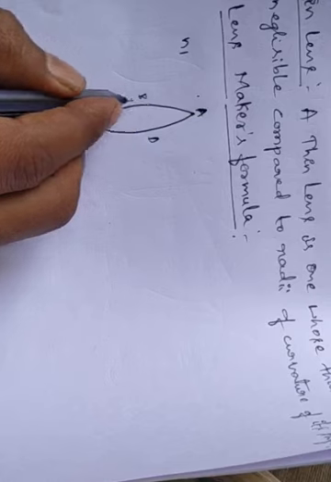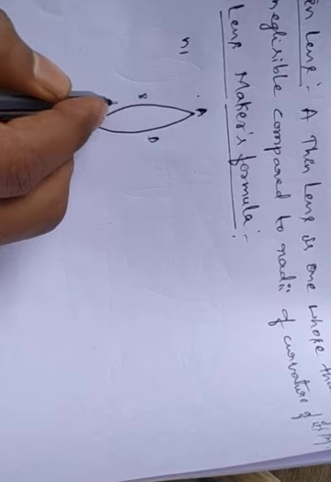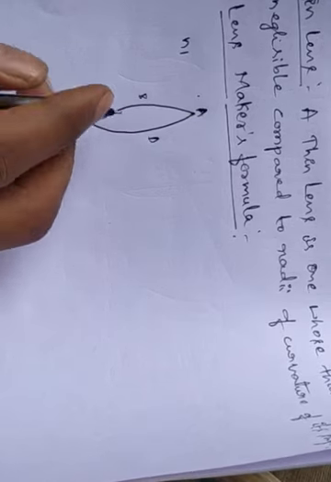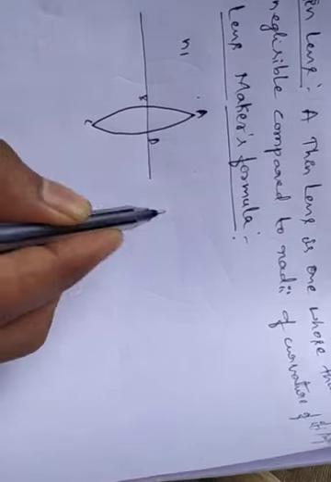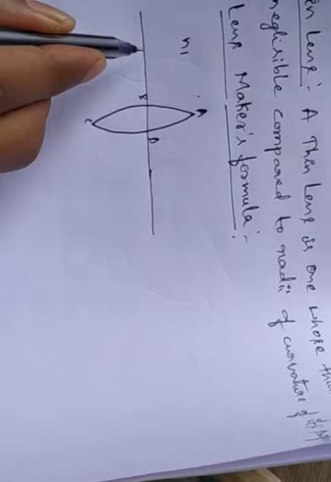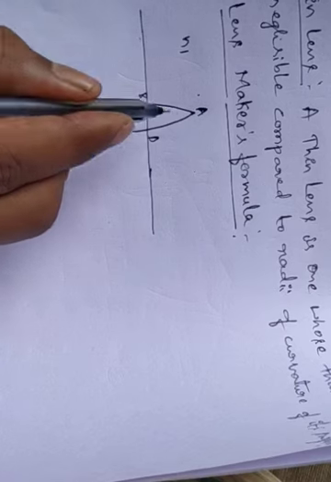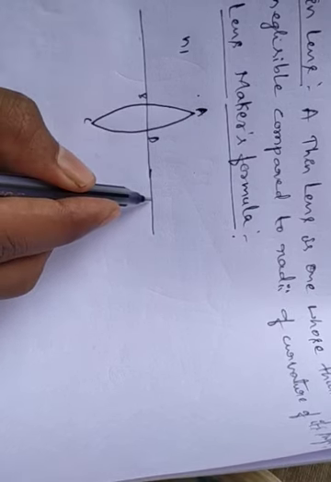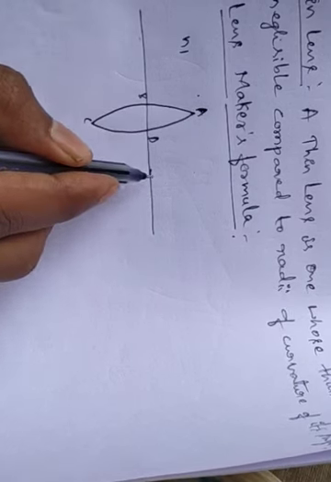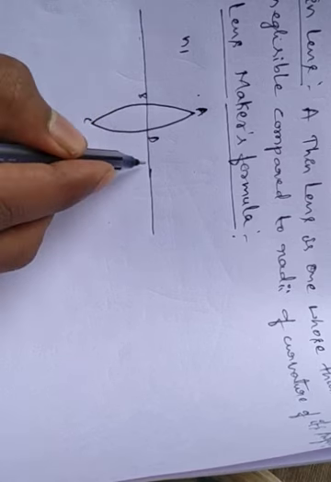That is N1, and whatever the refractive index of the lens medium is, we take it as N2. So we have placed it in air, and consider the ray which passes through the centers of curvature of these two surfaces. For this surface there is some center of curvature, and for this surface there is some center of curvature.